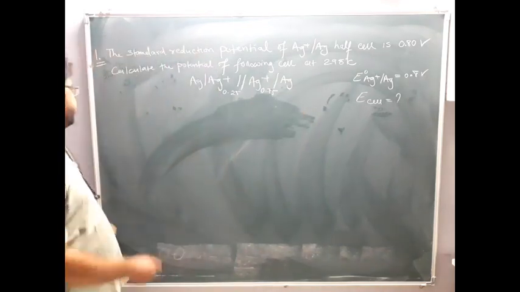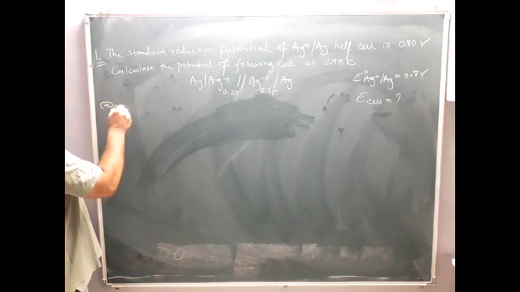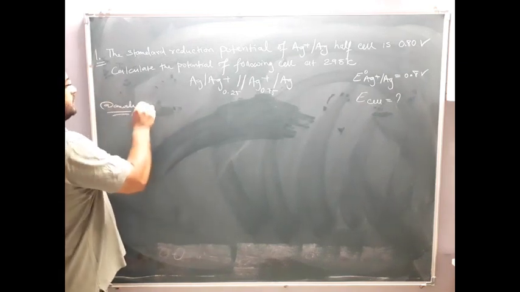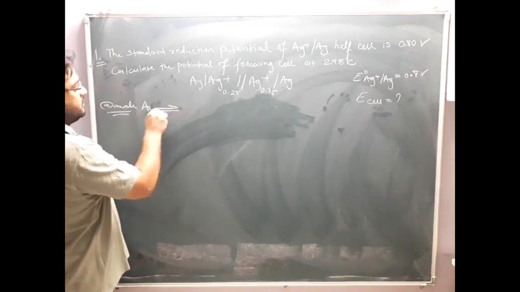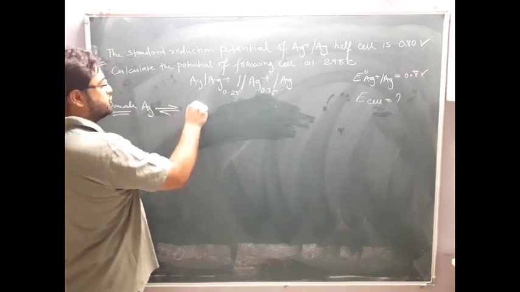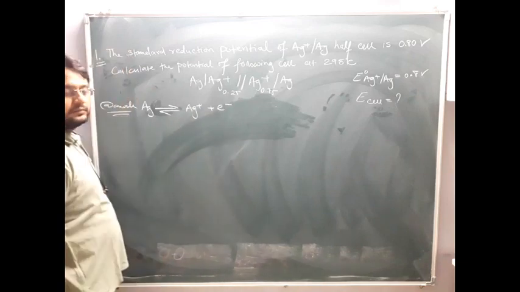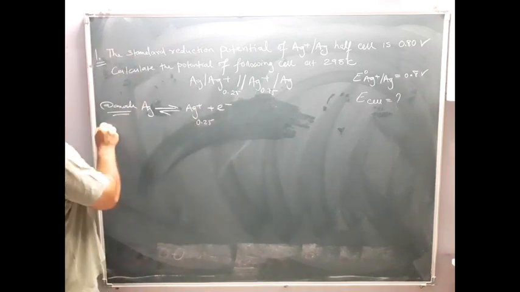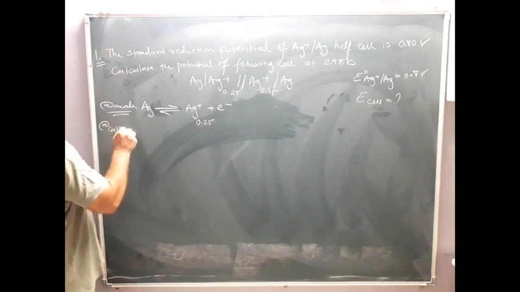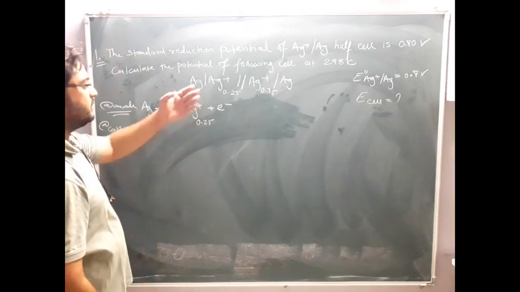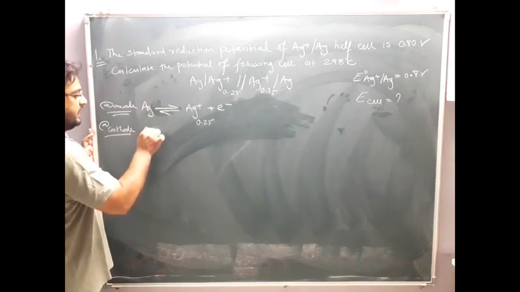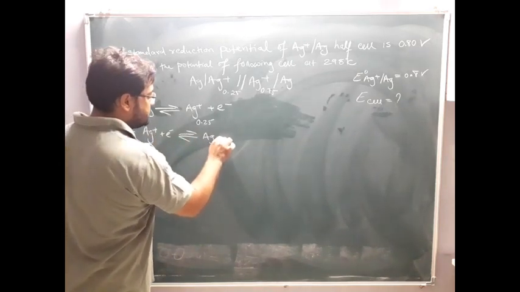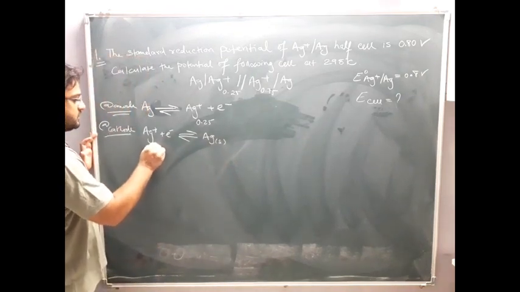So please see here, at anode. Who is at anode? Ag. And Ag will undergo what? Oxidation, because at the anode, oxidation occurs. How much concentration here? 0.25. At cathode, who is at cathode? Ag plus. It will gain electrons and convert into what? Ag solid. How much concentration here? 0.75.